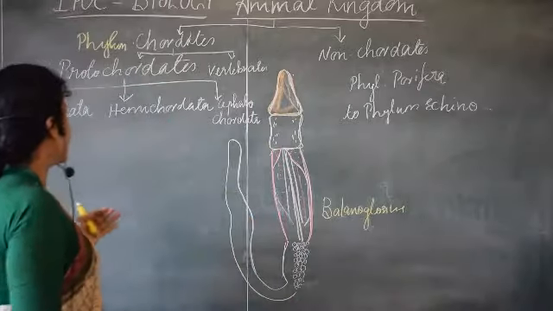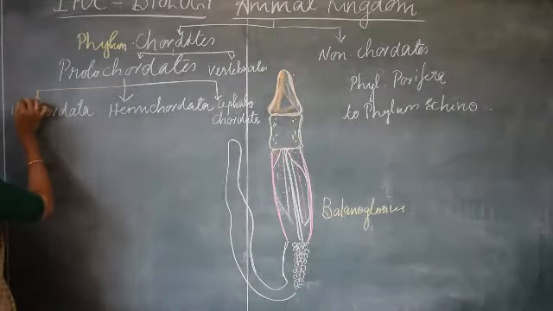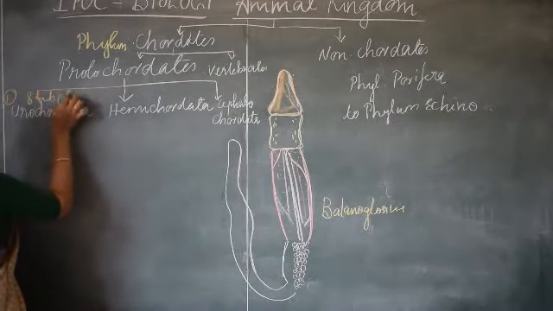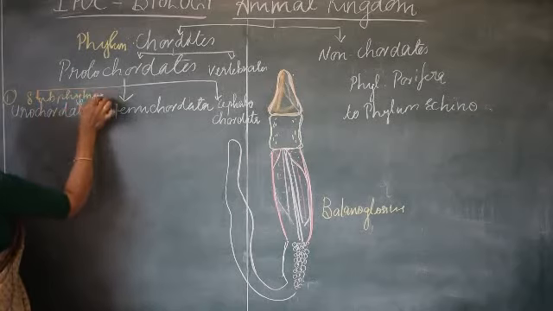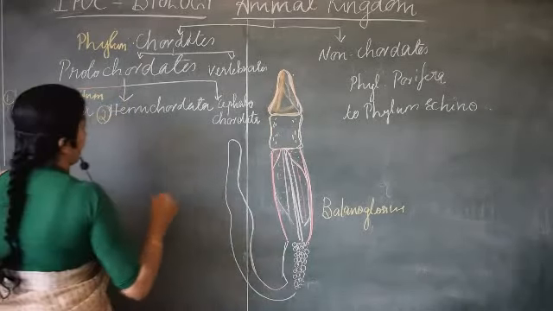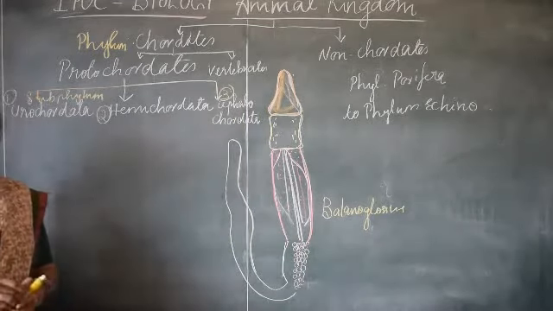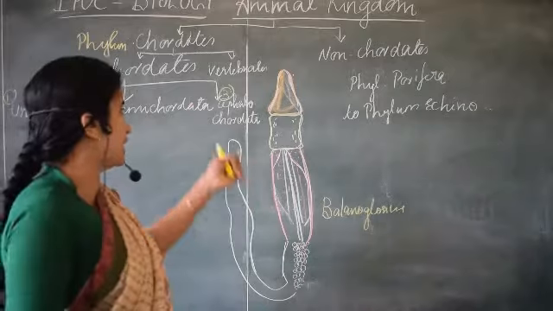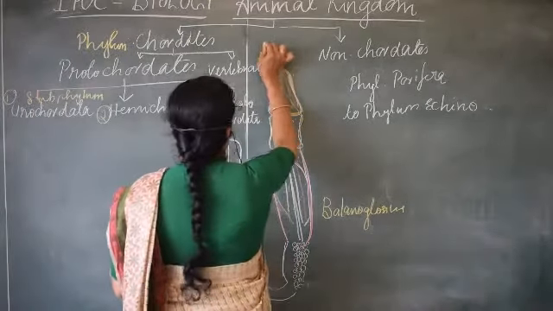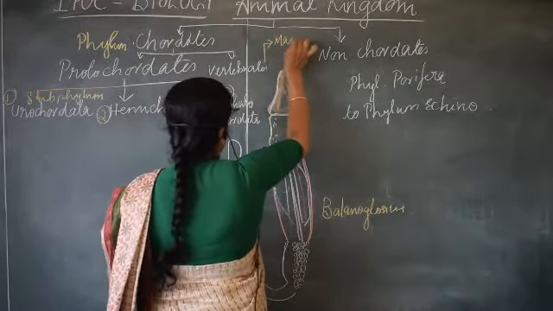So here the phylum chordata is again subdivided into subphylum Urochordata first, second subphylum Hemichordata, third subphylum Cephalochordata, and one more classification is vertebrates. About vertebrates, we will study in the next class.